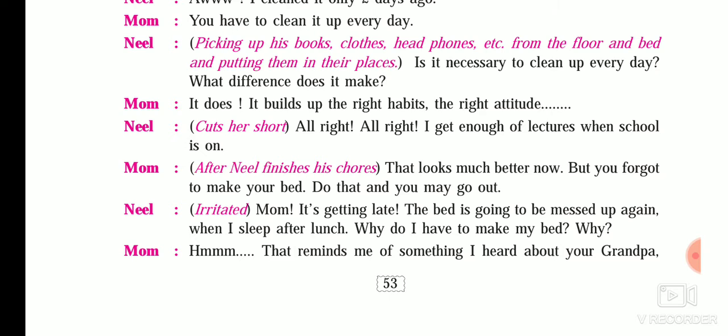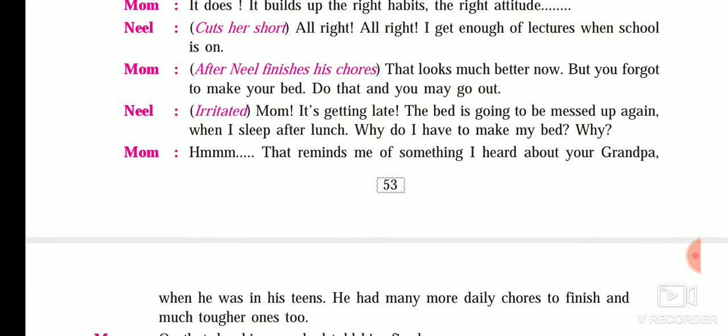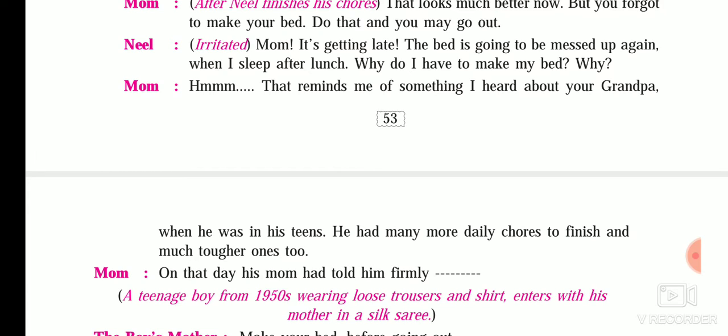On that, his mother said, "That reminds me of something I heard about your grandpa." So she is now giving the example of his grandfather to Neil. She said, "When he was in his teens, he had many more daily chores to finish and much tougher ones too." She is giving him the example of his grandfather, and she said that when your grandfather was a teenager, he had to do a lot of work.